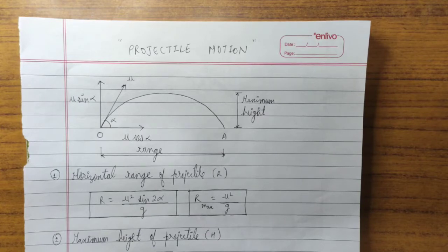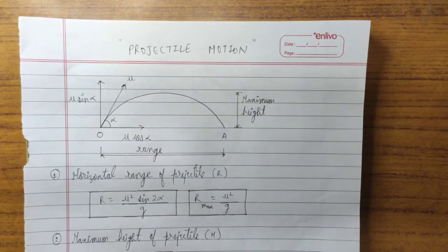So let's begin. Imagine a car which is moving on a straight path or on a straight road. Now what will be the motion of that car? That car is moving in a straight line on the road, right? So the motion of that car is going to be known as linear motion.